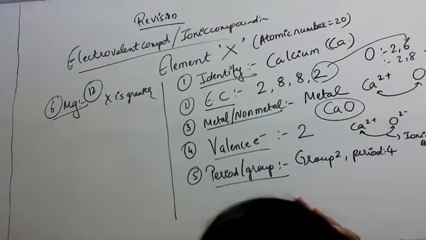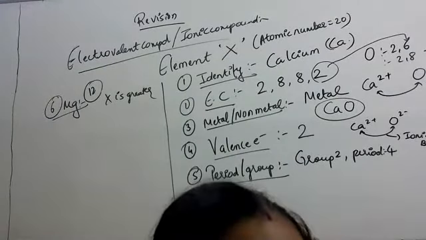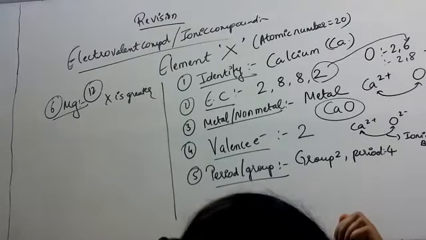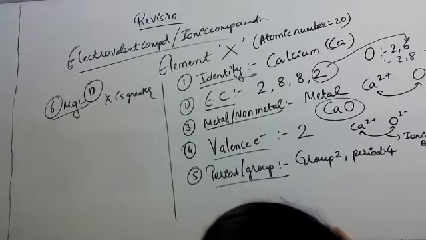Electrovalent compounds have dash melting point, high or low?